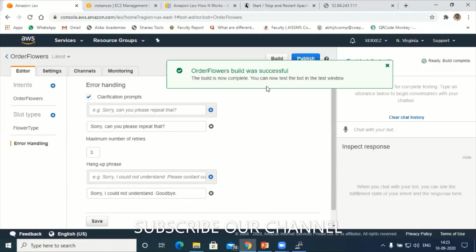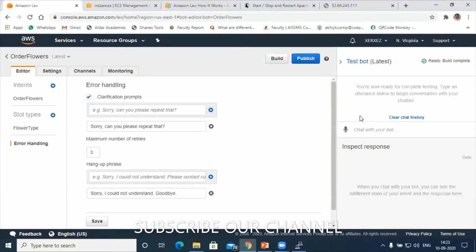Order flower build was successful. So now my bot is ready. Shall we test this? Yes, sir. Okay, we'll test this one. What I will do, let's say, flower please. You can see on the right corner, this is the window.